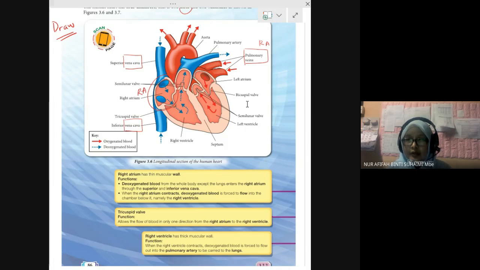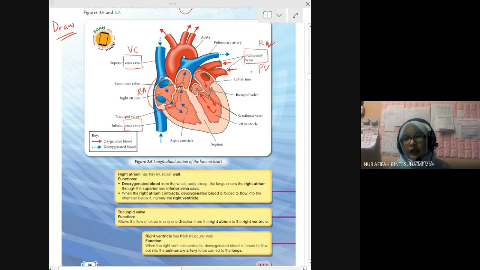Right atrium. This one connects to the right ventricle, the lower part. Pulmonary vein connected to right ventricle. Okay. Vena cava, pulmonary vein. I like to use short forms: vena cava, VC, pulmonary vein, PV.